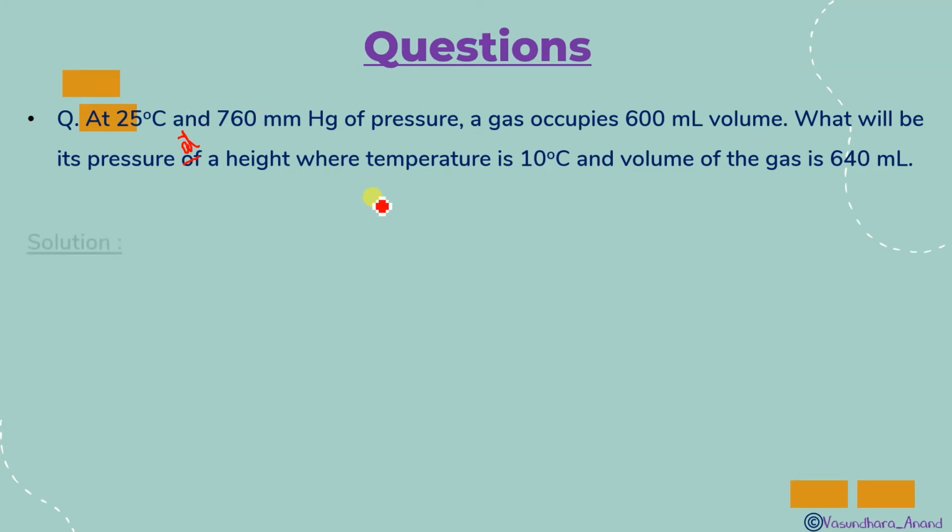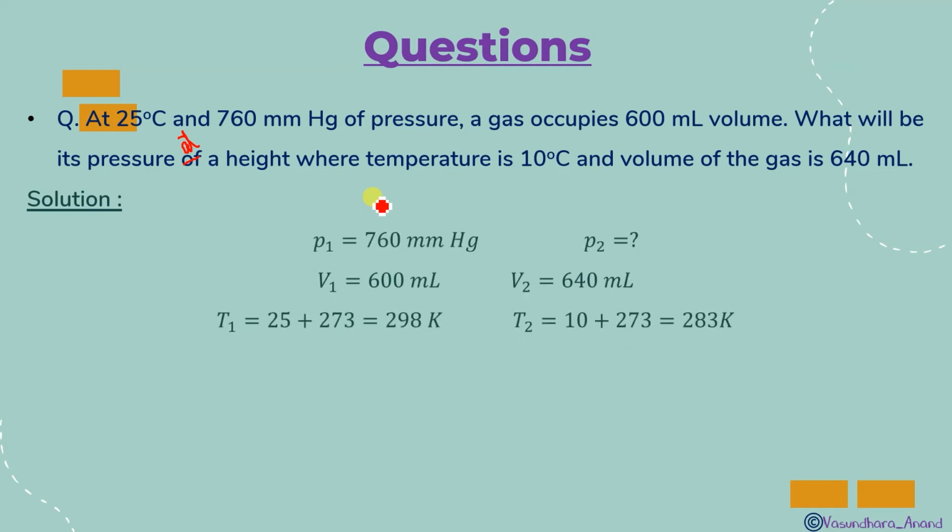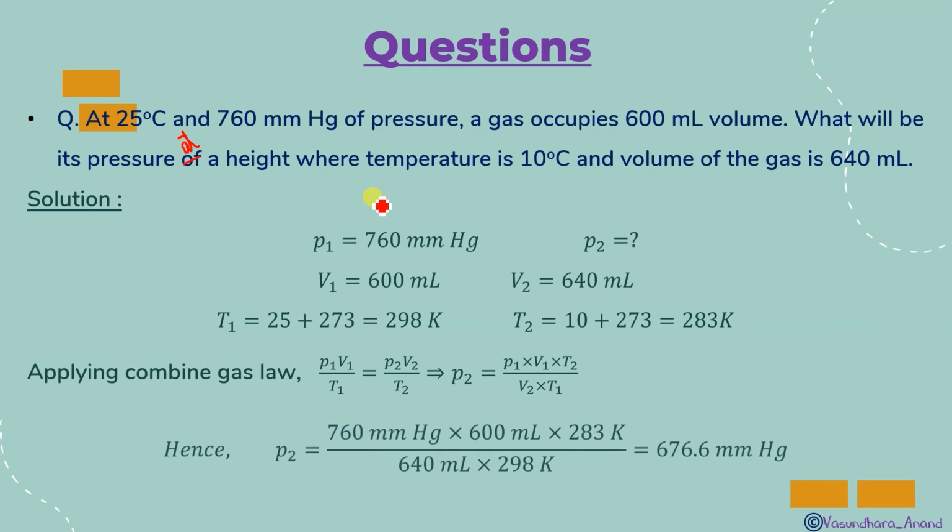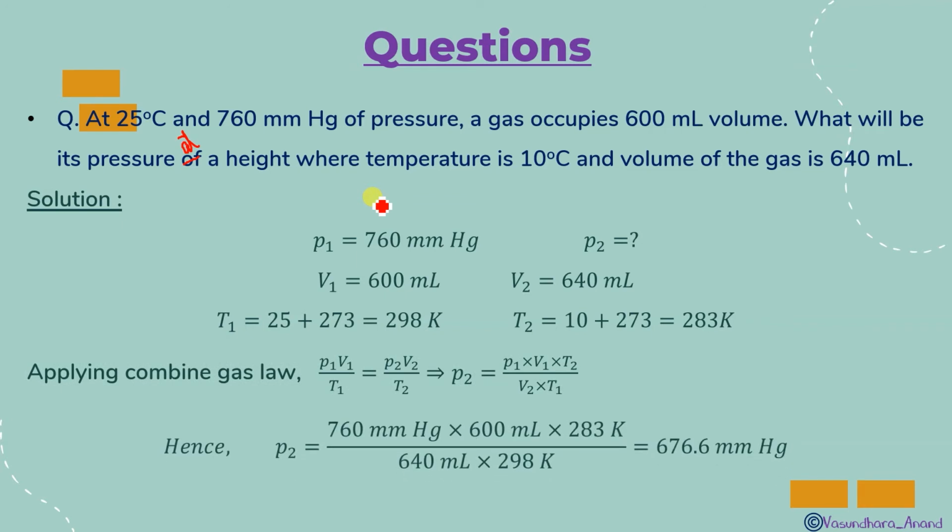Simple, again use the same formula, and no need to change anything because all the units are the same, but degree Celsius should be converted into Kelvin. That's it. Use the formula, put the values and get the answer: 760.6 mm of Hg. I hope it is clear.